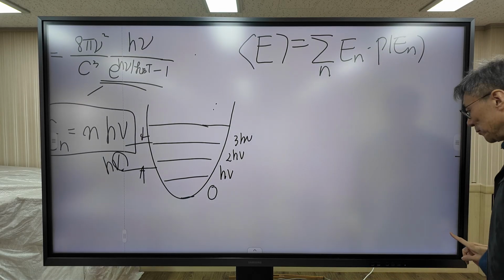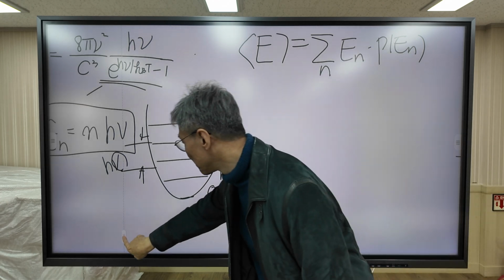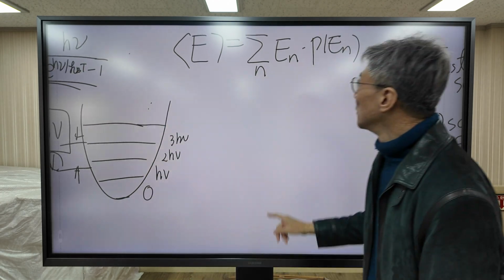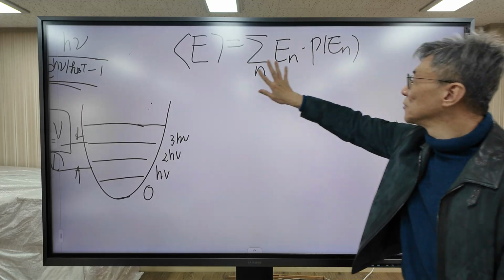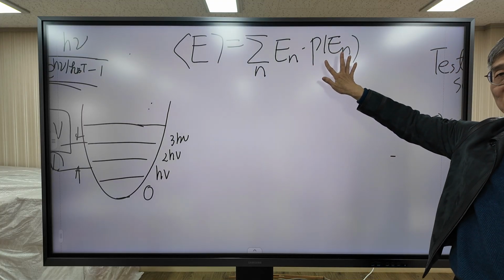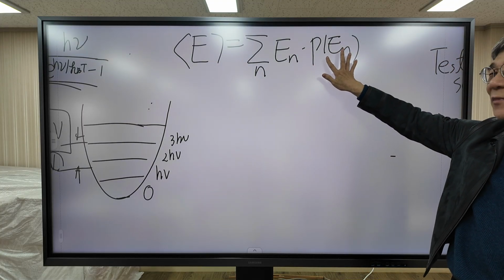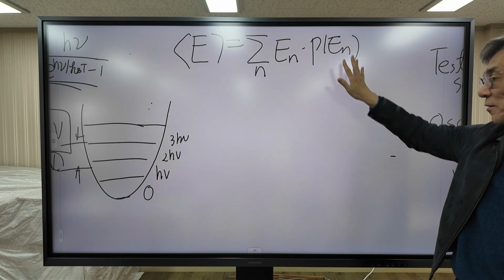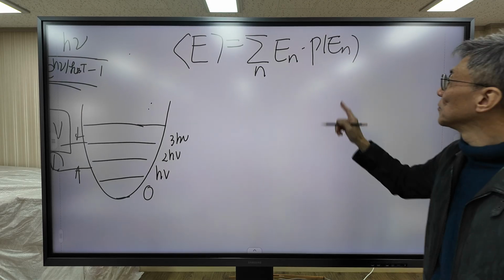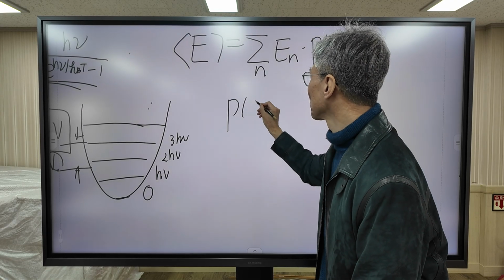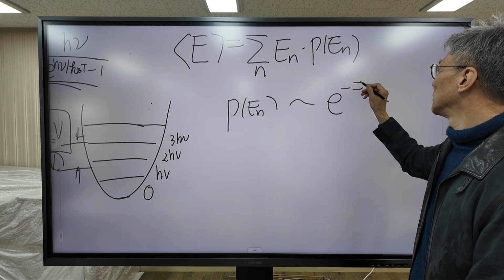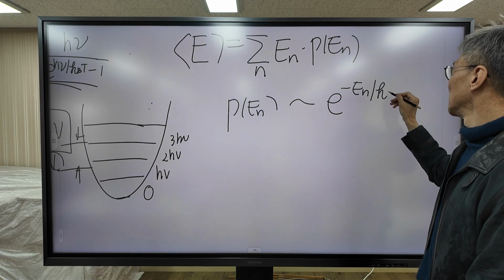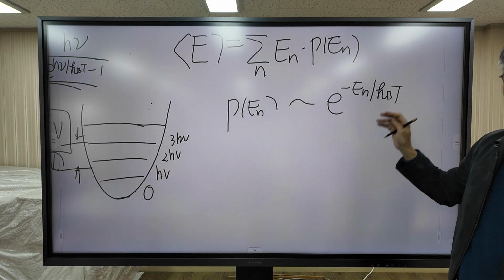So now I'm going to evaluate this formula. Similarly, to calculate average energy, we need to know the probability. We are going to use the Boltzmann distribution law. So according to Boltzmann, P(En) is proportional to exponential minus E over kT.